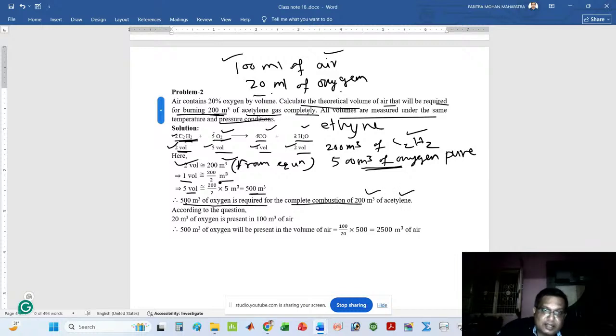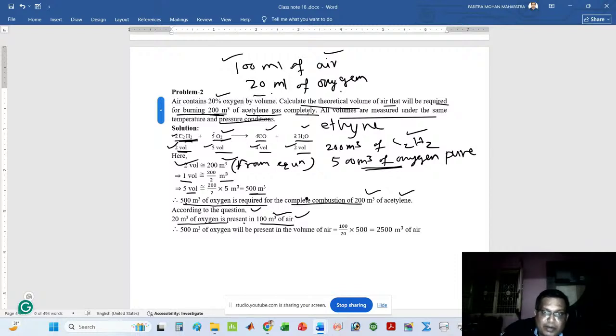According to the question, 20 meter cube of oxygen is present in 100 meter cube of air. Already I discussed 100 ml of air carries 20 ml of oxygen. This is 20%. Here I have taken meter cube. So 20 meter cube of oxygen is found in 100 meter cube of air, because 20% of oxygen is present in air.